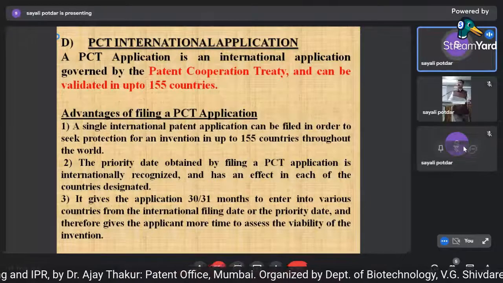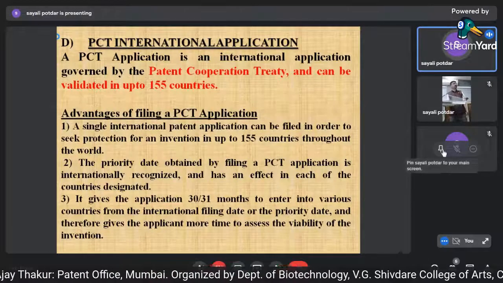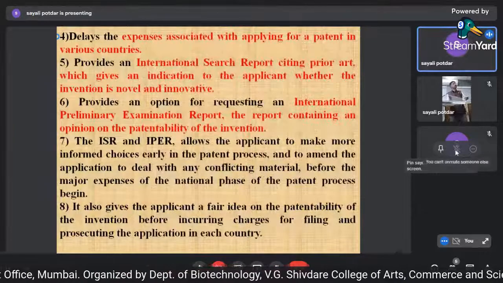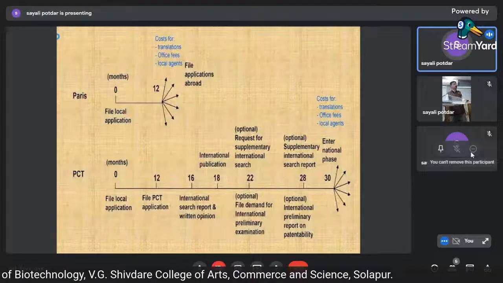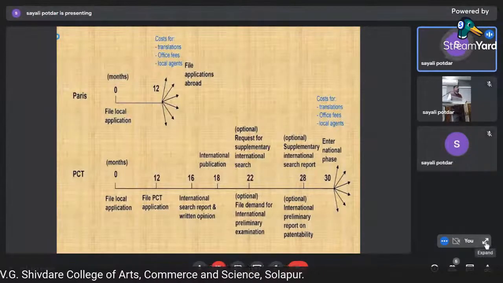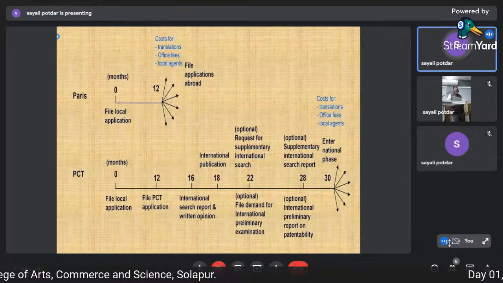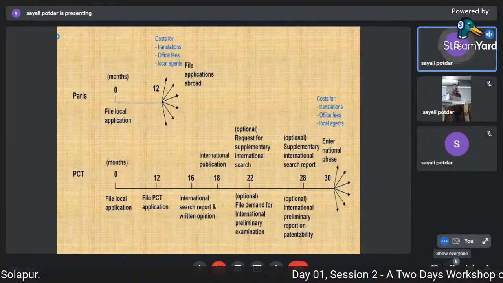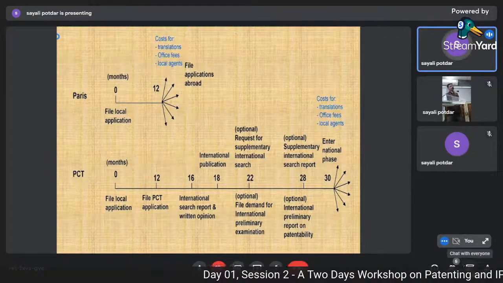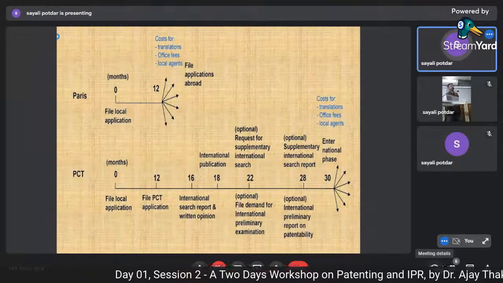Now what happens in these 12 months? So basically the idea is, see, this is the Paris Convention and this is the PCT route. Once you file a local application, you can file applications abroad within 12 months. Here, you file a local application and you can file a PCT application within 12 months.